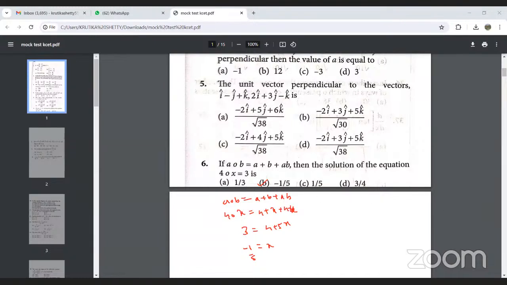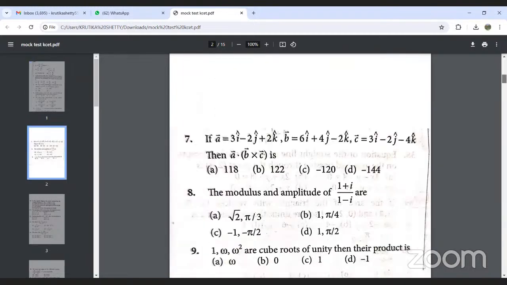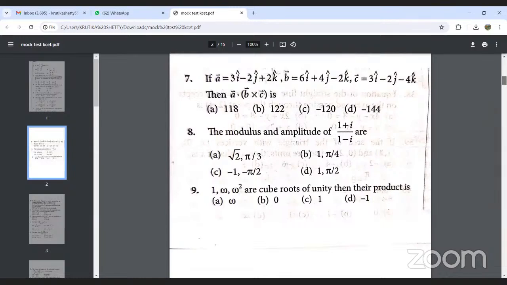Okay, next is question number 7. See, question number 7 here is from vectors.